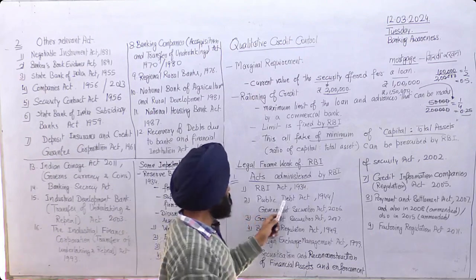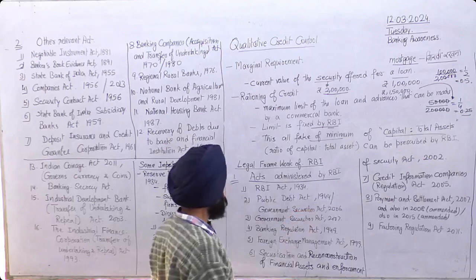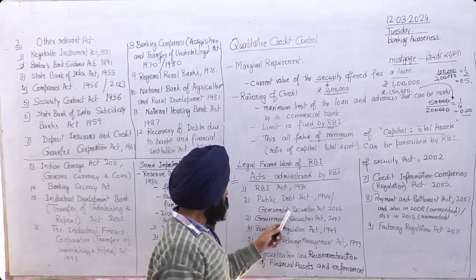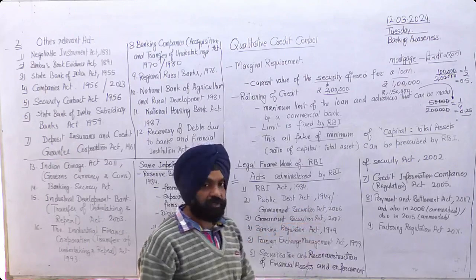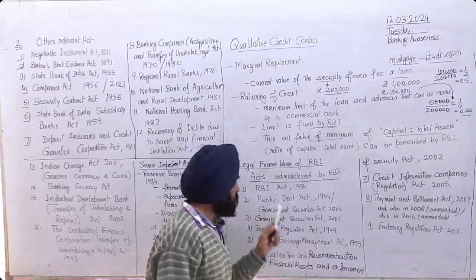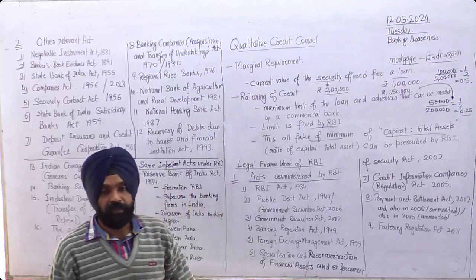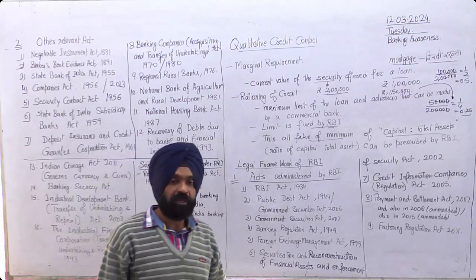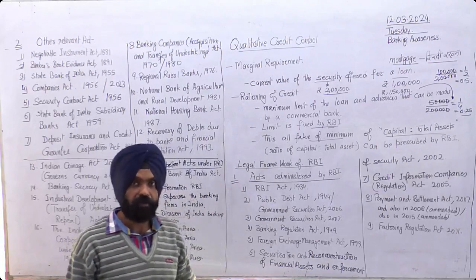Then the Public Debt Act 1944, now the Government Securities Act 2006. We discussed in our economics class what public debt is: loans taken by the government of India.